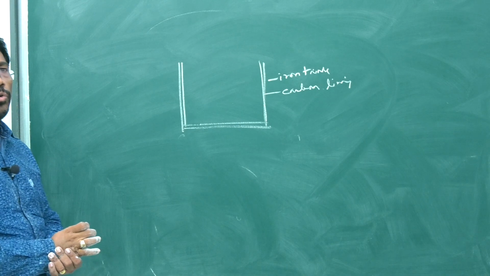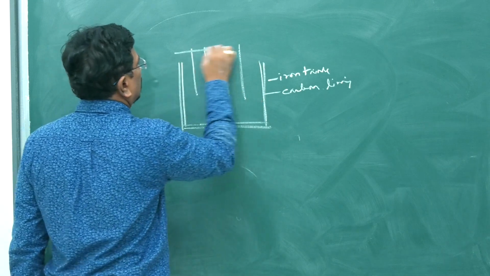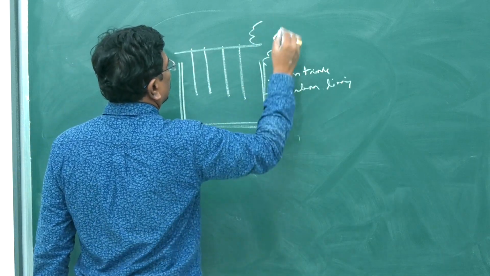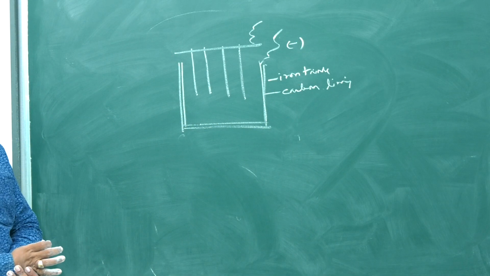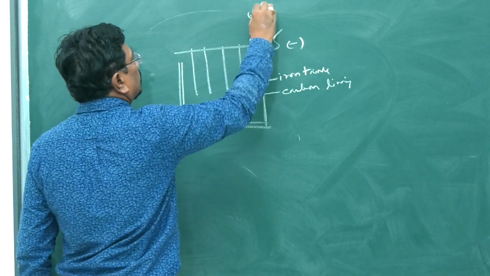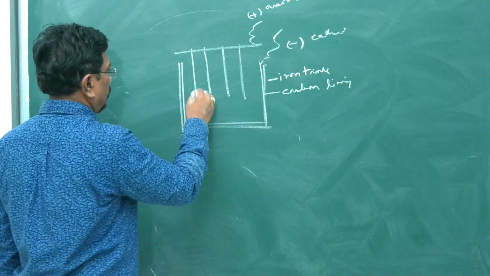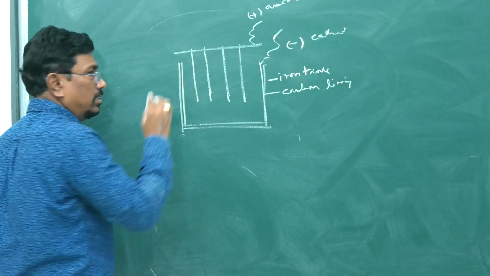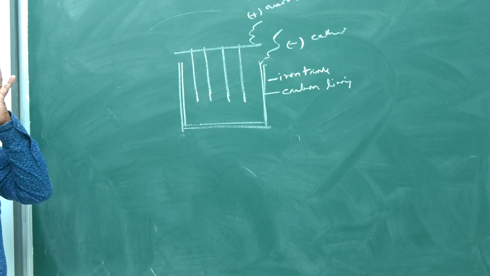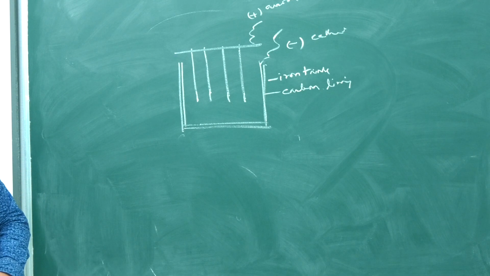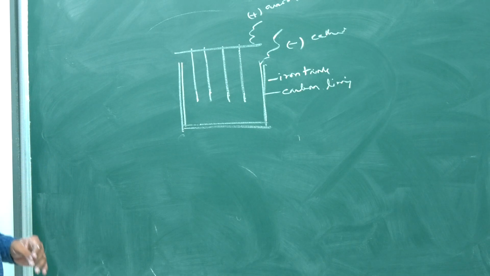And then anode, carbon electrodes, they are anode. It is cathode, it is the negative electrode, and it is the positive electrode. Anode, cathode. In the Hall-Héroult process of extraction of aluminum, we take an iron tank coated inside with carbon that acts as cathode, and carbon rods act as anode, into which we take